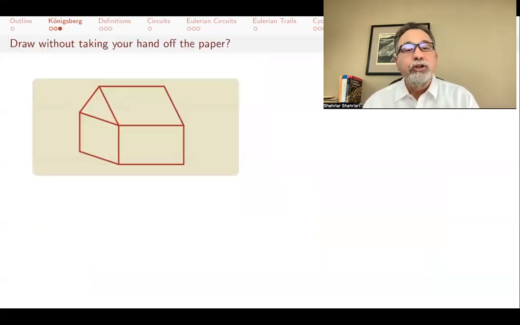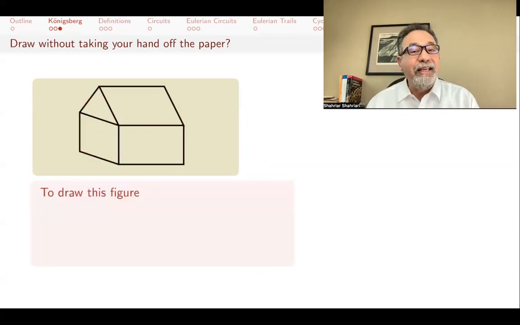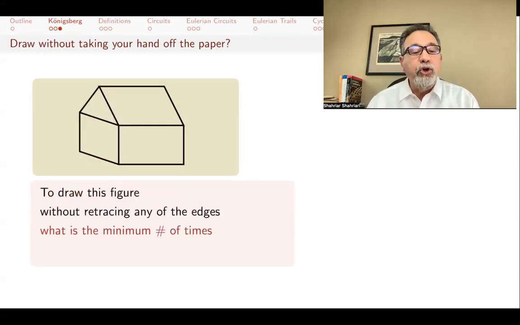This is similar to a problem that you might have seen when you were in 3rd grade. Can you draw this house without taking your hand off the paper? Can you start at a point, draw this whole thing without repeating any edges, and come back to the original place, or maybe not even coming back to the original place? Can you draw this without retracing any of the edges and taking your hand off the paper? So maybe you can't do that. In fact, you cannot do that.